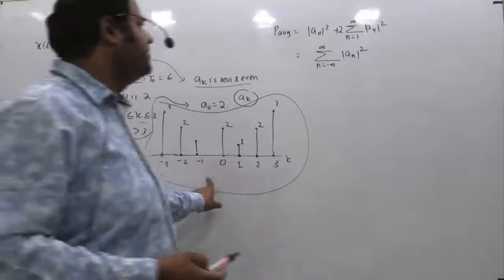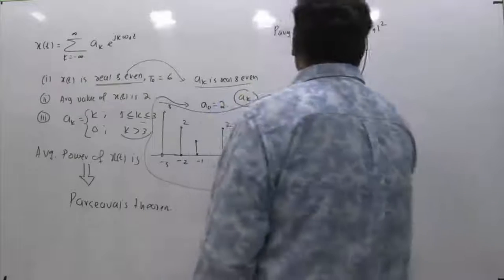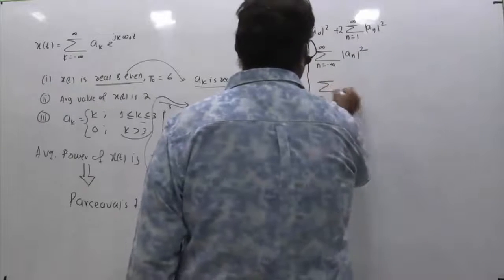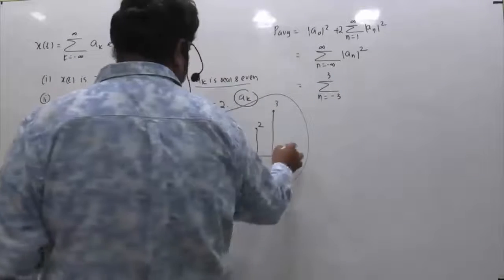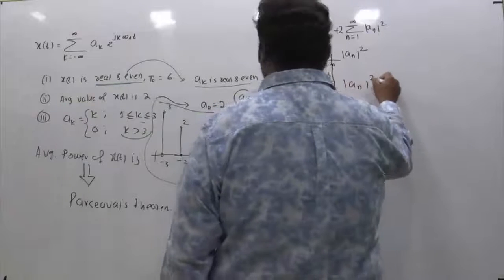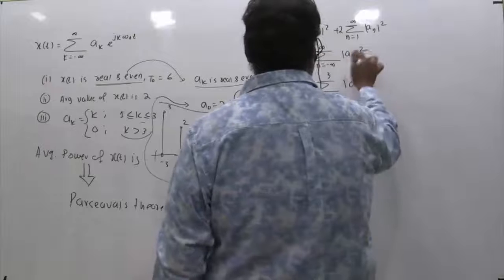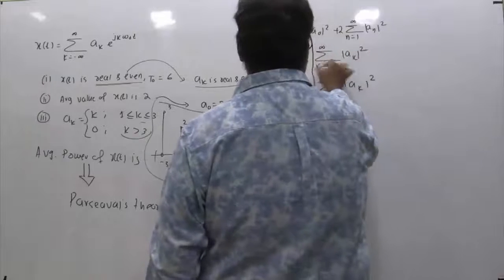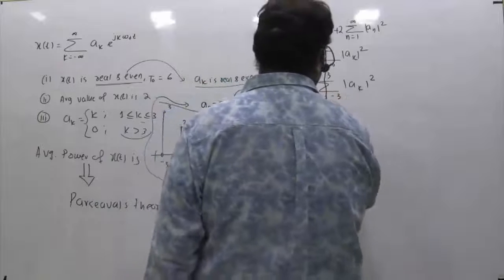So you got this, right? And we need the total power. So what we can do in this case is, if you see this, we can take the value of n from minus 3 to 3, because that's the range where the spectrum is existing, and this is mod of a n whole square, or you can take mod of ak whole square, doesn't matter. In this case k notation is used, so let us go with k notation. We can also go with n notation, no problems. So k from minus 3 to 3.